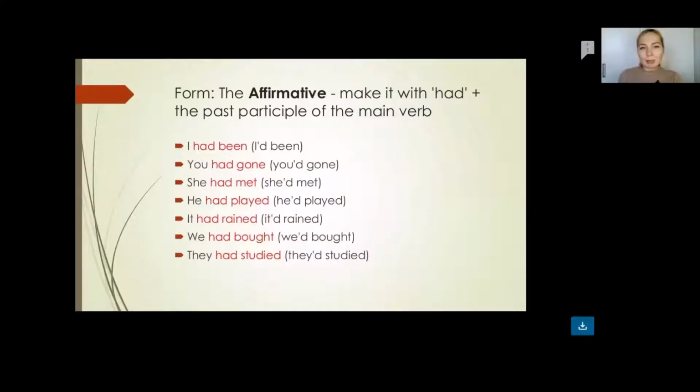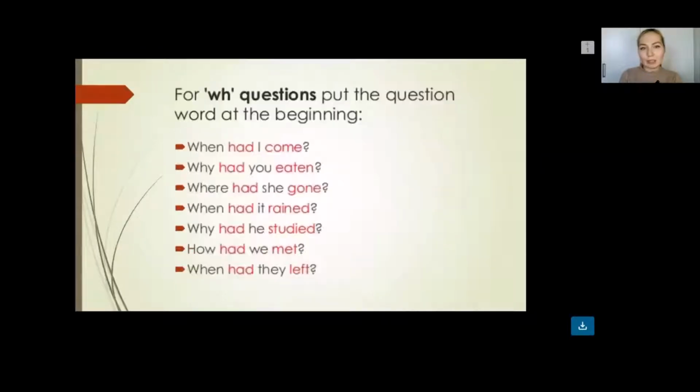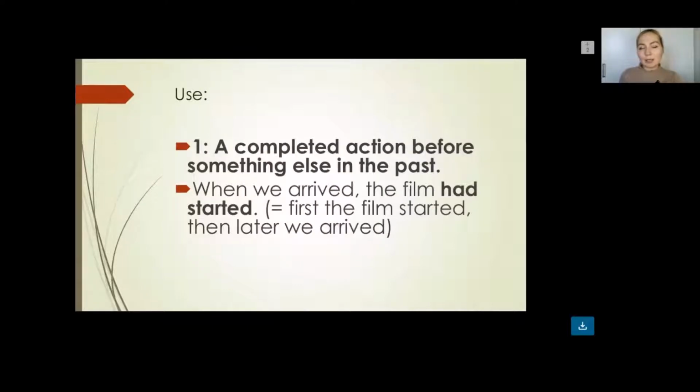As you see, the past perfect tense is one of the tenses that we can use, for instance, when the action is completed before something else happened in the past. So basically, past perfect is an action completed in the past before some other action. For instance, when we arrived, the film had started. It means first the film started, then later we arrived.